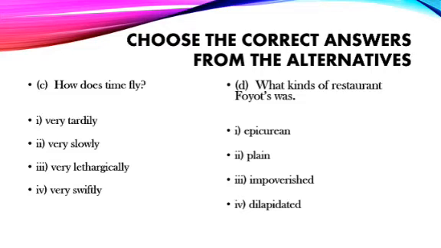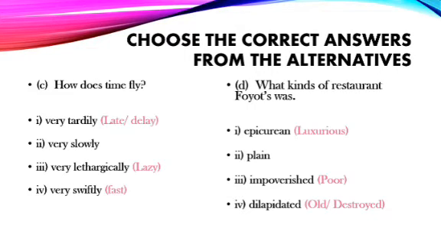Very tardily, very slowly, very lethargically, very swiftly. Well, the first option, tardily, means lately or making delay. Very slowly, we know the meaning. Lethargically means lazy. Very swiftly, swift means fast. So we all know time flies fast.